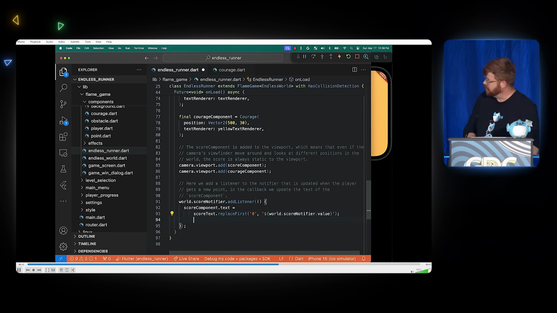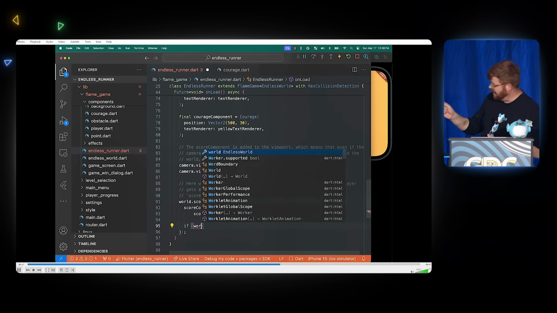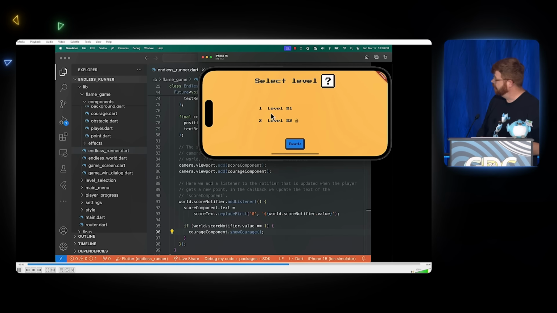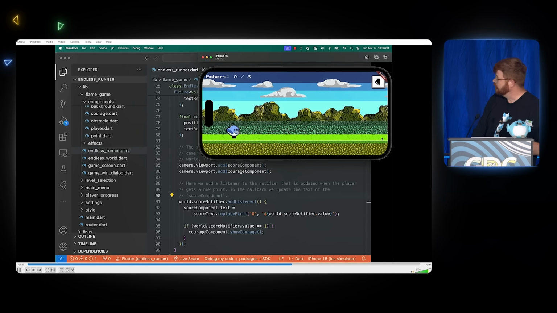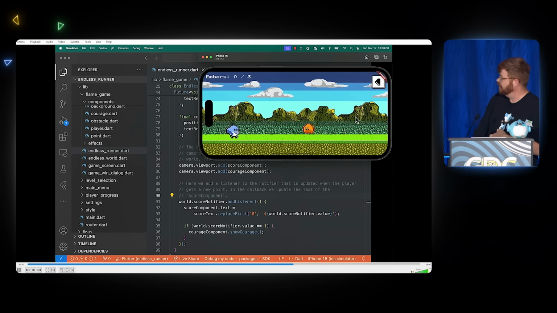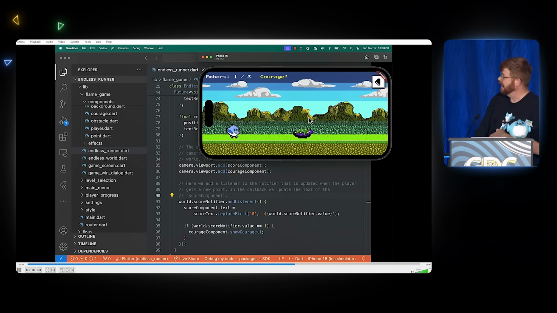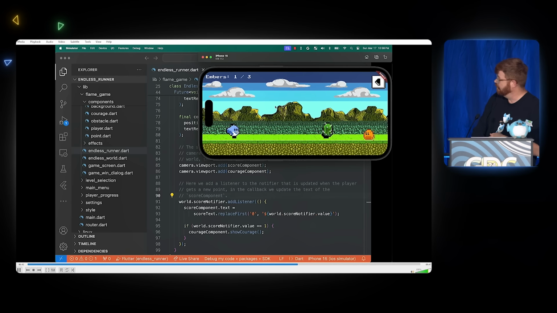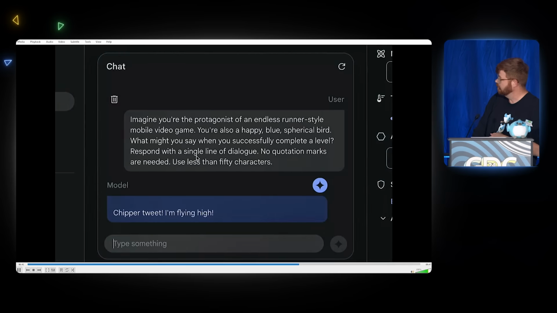And whenever the score comes back and it equals 1, so whenever Dash picks up her first ember, I'll show courage and encourage myself to get another one. So I'm going to call that show courage method. Let me save this and go start the game up. So I'll click there. And so it looks the same right now because I haven't triggered that method, but when the score goes to 1, that's my text component there that I just added to the camera. And this should drop out after 5 seconds. So there we go.